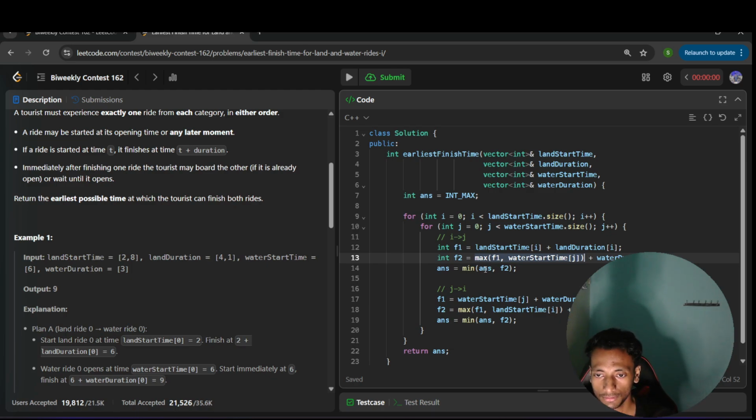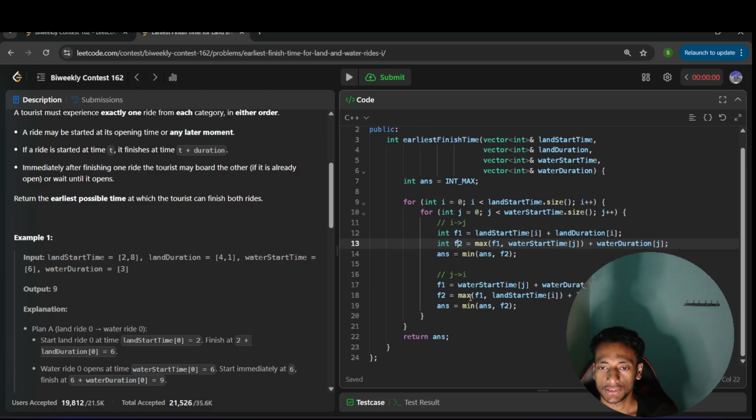I have to check the minimum time, because I have to return the minimum finish time. So I have to compare the answer with the current finish time, because this is the ultimate finish time. Within this F2 time, I can experience both rides, one water ride and one land ride. Got it? So this is for when I explore the land ride first, then the water ride.